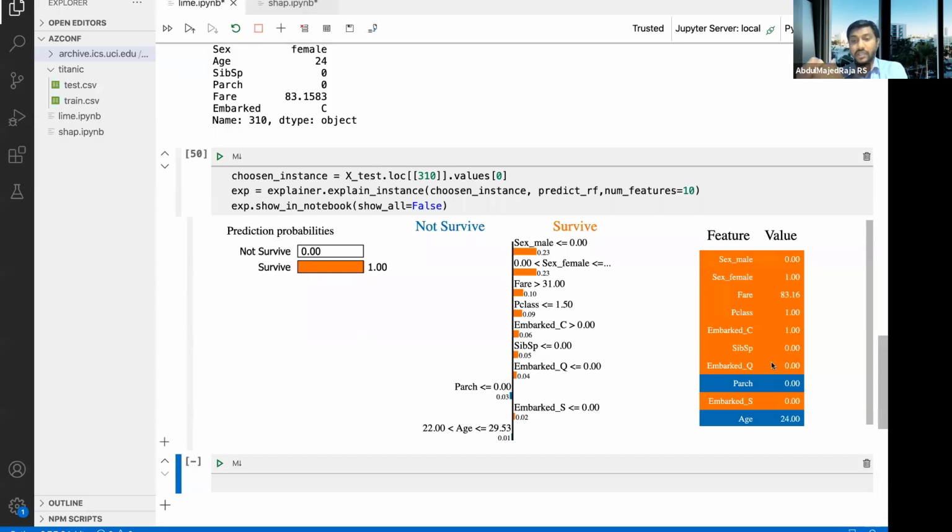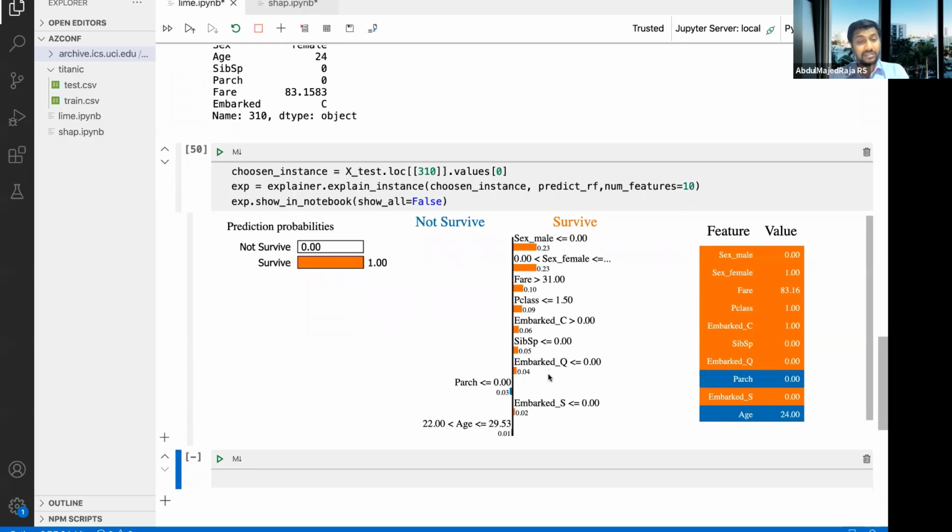Male gender is 0, which means they're not male. Female gender is 1, which means they are female. And this is their ticket fare. You can even see that because their ticket fare is greater than 31, it is trying to say that this person would survive, and a lot of other reasons. It has a very, very small value for not survive because of the following two reasons.